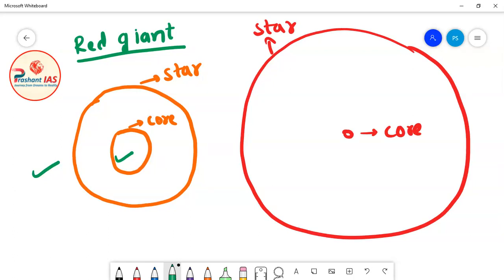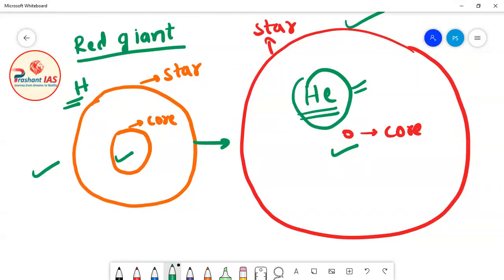Okay, so this is the size of the star and this is the size of the core after the entire helium fuel is burnt by the star. If this is the size of the star after having burnt the entire hydrogen fuel, then this is the size of the star after having burnt the entire helium fuel. So the size of the star will become very, very big and the core will become very, very small.